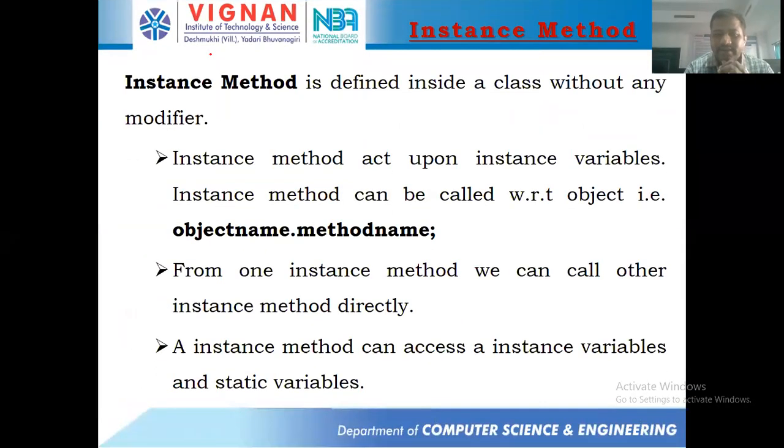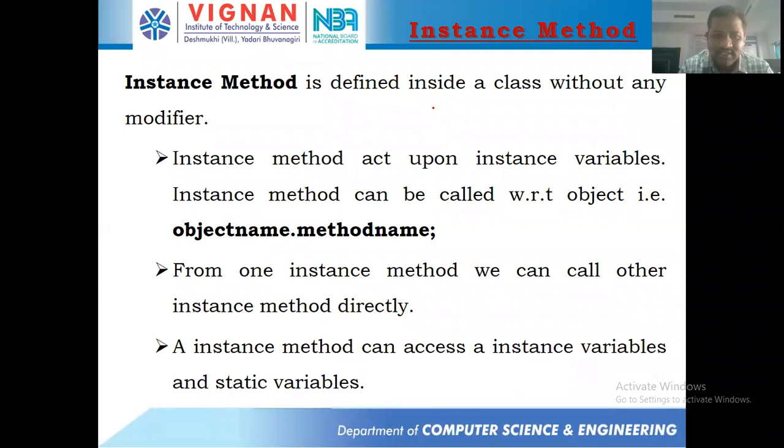Right. So let's keep it to the instance method. What do you mean by instance method? A method which is declared inside a class without any modifier.